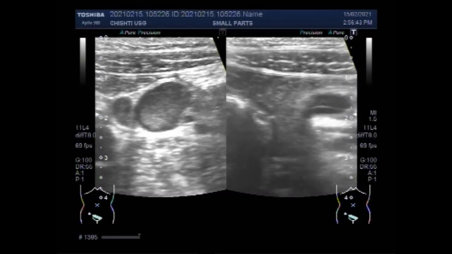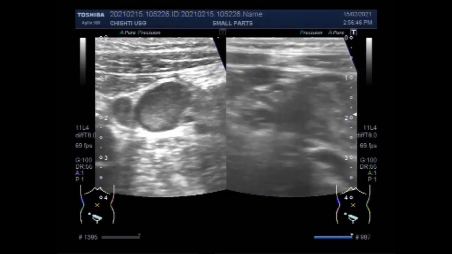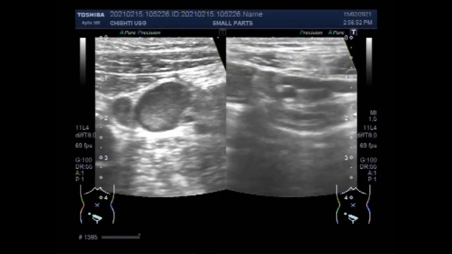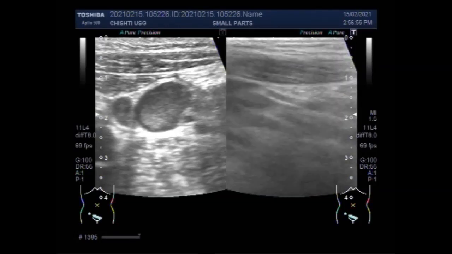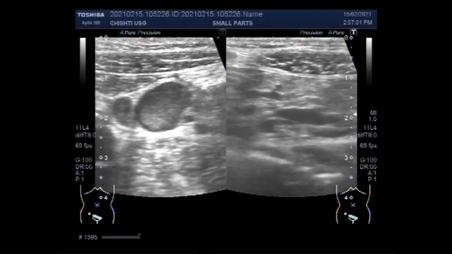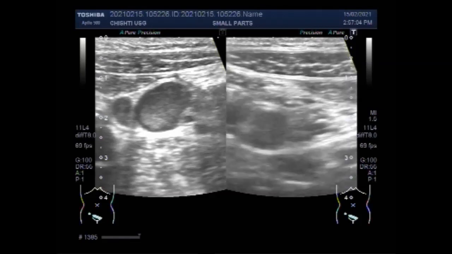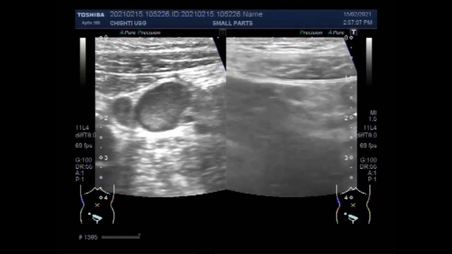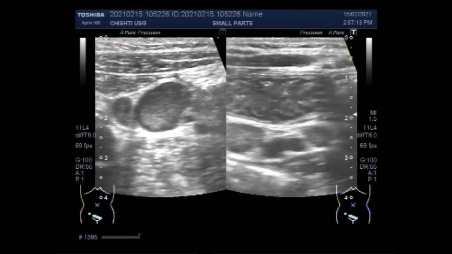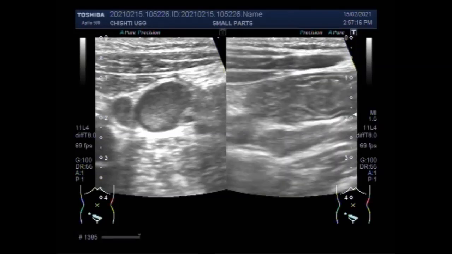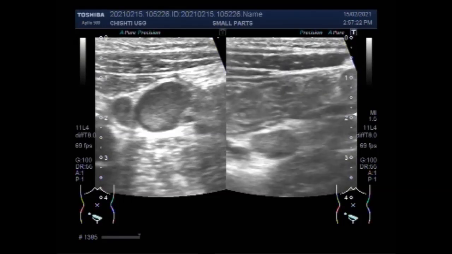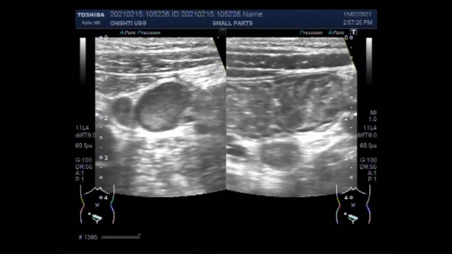Now you can see this is the left side of the abdominal cavity, and it also has, I will show you, small lymph nodes, but they are of normal size. Now, the mesenteric lymph nodes are considered to be enlarged when their short axis is 8 millimeter or more, although 3 millimeter was previously used as an upper limit for the short axis diameter of the mesenteric lymph nodes. Up to 39% of healthy normal patients have larger nodes than this.